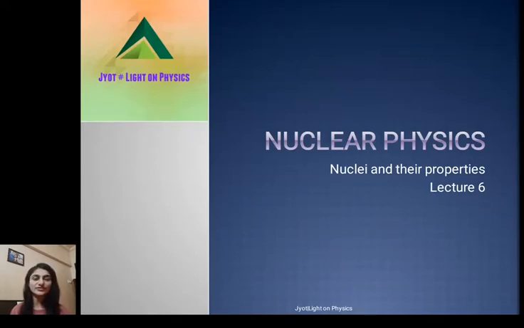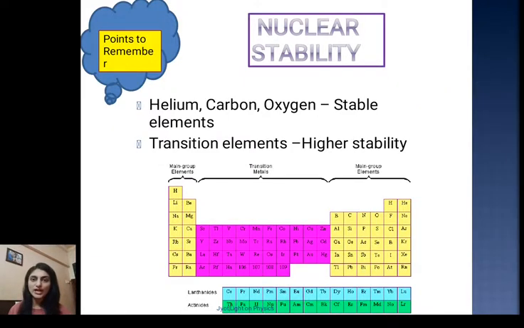I'm teaching nuclear physics and this is lecture 6. So today what we are going to talk about is nuclear stability. Light elements like helium, carbon, oxygen, they are stable elements. Transition elements, as you can see in the periodic table, the pink ones, they are the transition elements. Transition elements are also found to have higher stability.